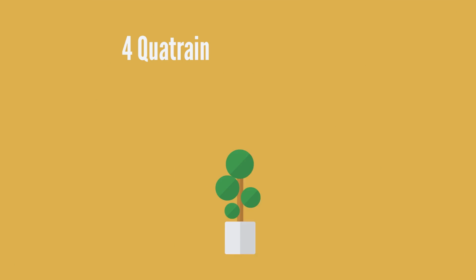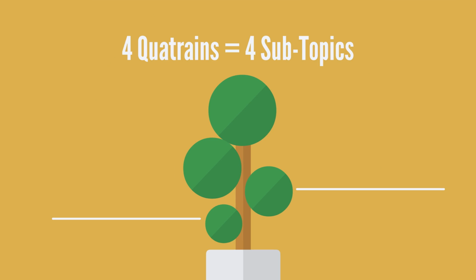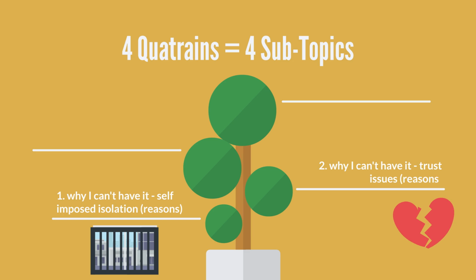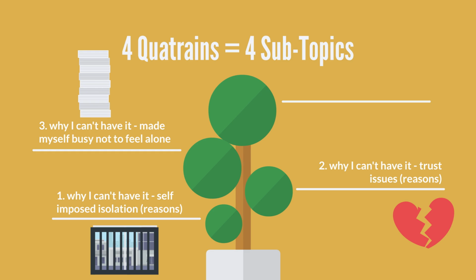Here, we basically have 4 quatrains, which in reality is 4 subtopics. So first quatrain, why I can't have it, self-imposed isolation, reasons. Second quatrain, why I can't have it, trust issues, reasons. Third quatrain, why I can't have it, made myself busy not to feel alone. Fourth quatrain, why I can't have it, destiny rationalization, maybe that's how it's supposed to be.